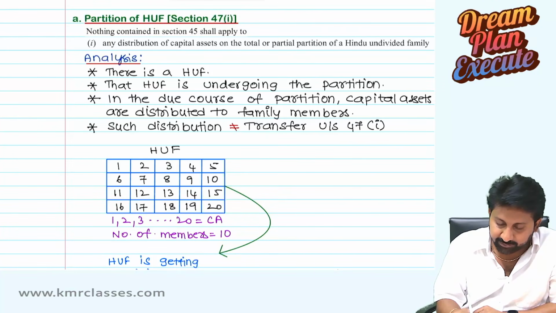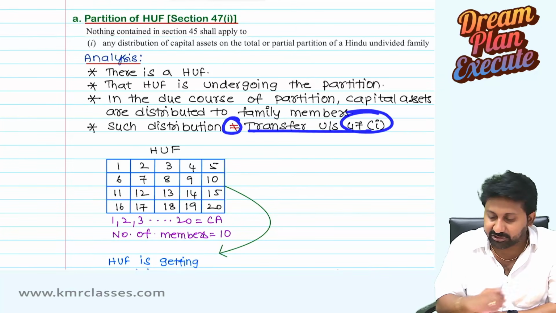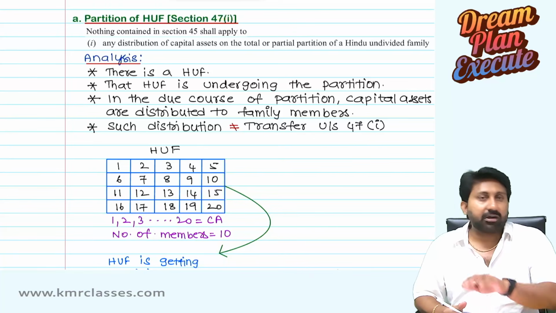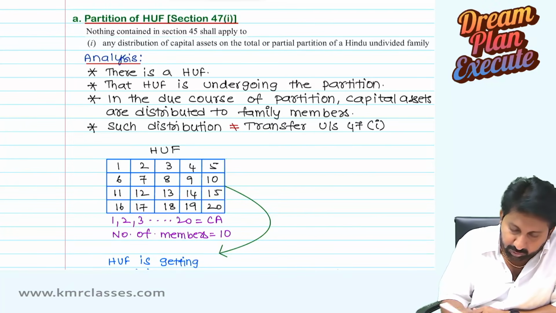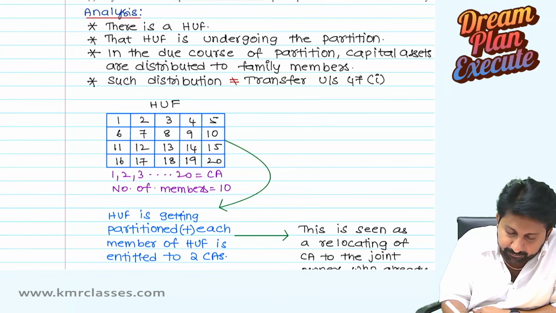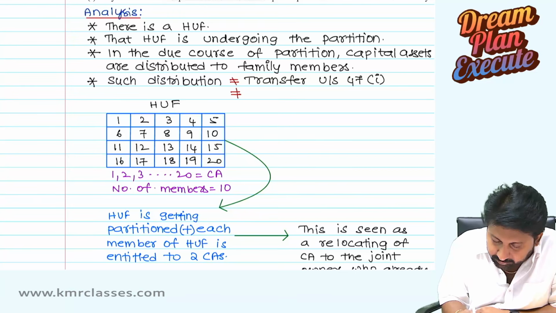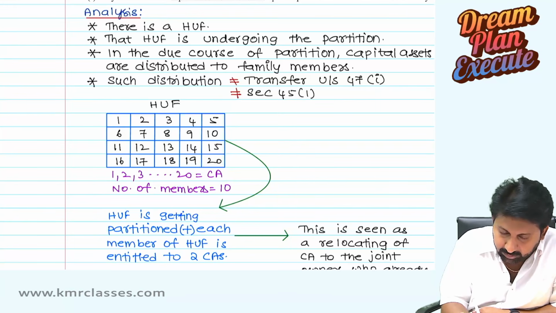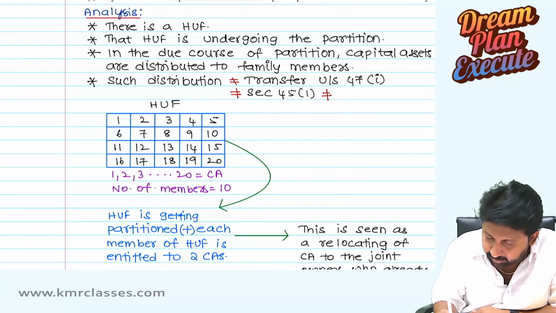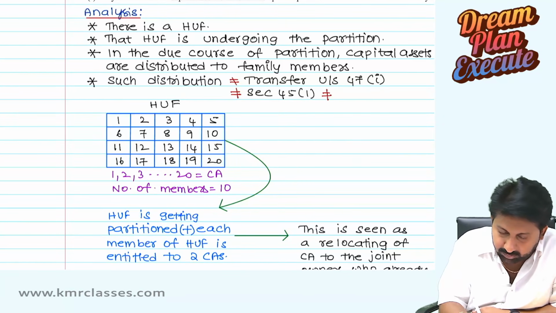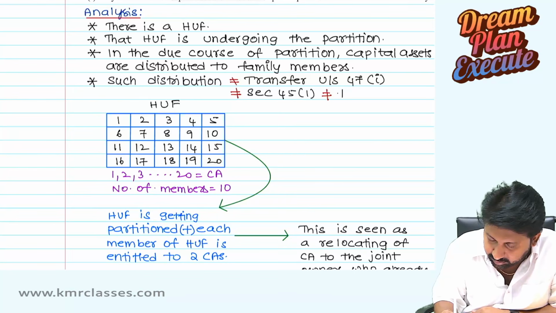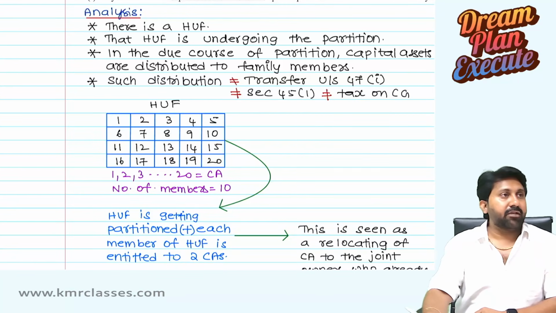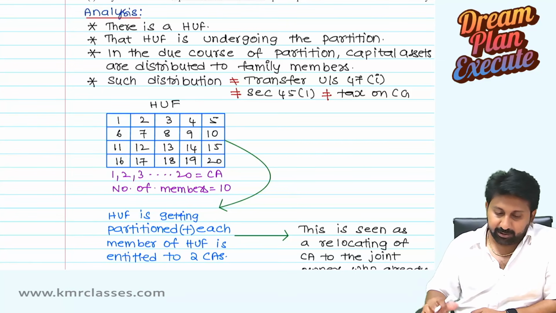Such a distribution shall not be a transfer under section 47(1). So 45 will not get attracted. So eventually, there will not be a tax on capital gain.